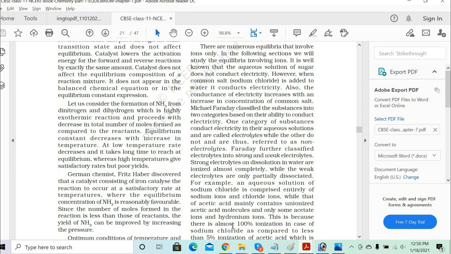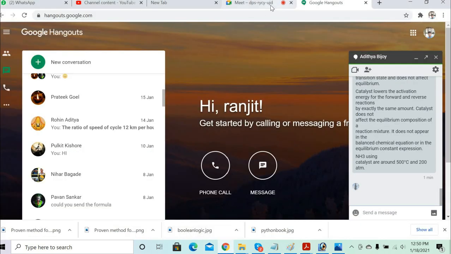Now, ionic equilibrium in solution. Let's go to the ionic equilibrium in solution now.